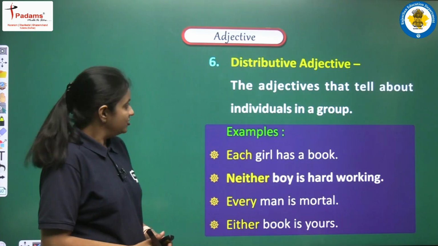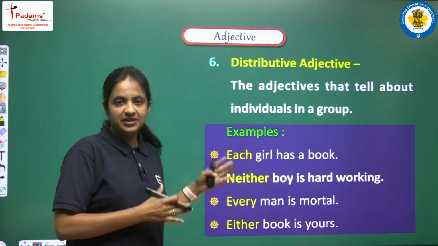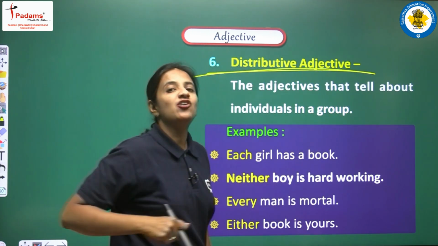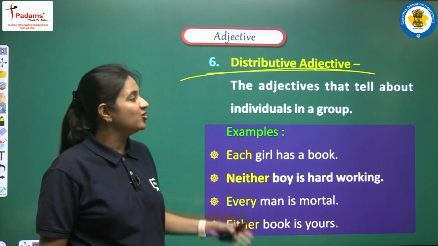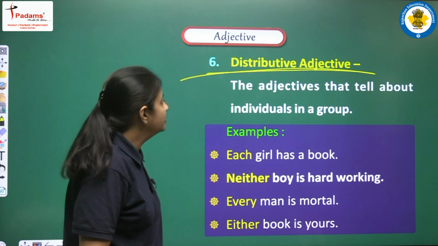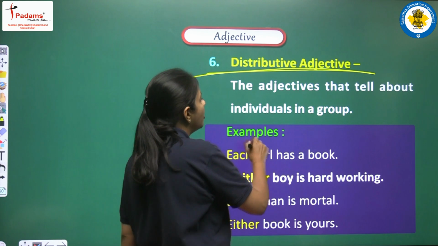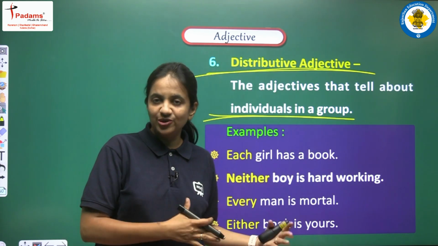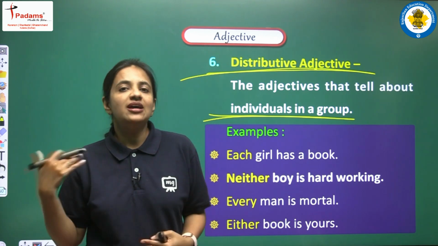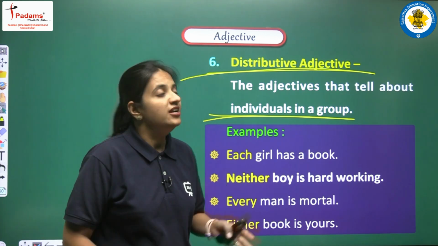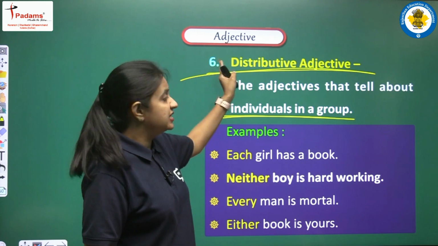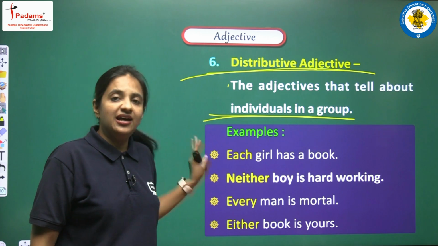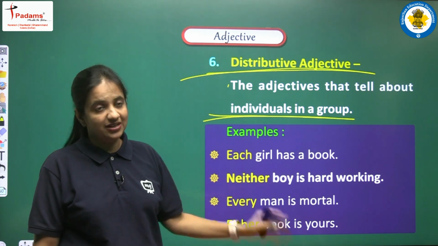All right. So students, now we have next number 6, that is the distributive adjective. So now we will talk about the distributive adjective. Let's see what it actually means. The adjectives that tell about individuals in a group. So when we are talking about one group and we are taking all the members as individuals, that means we are talking about a distributive adjective. So let's read the sentences, and let's do a proper analysis of all these examples to have a clear idea.